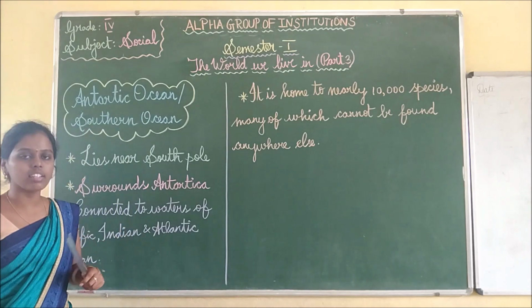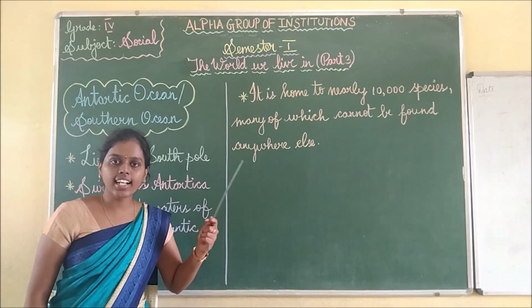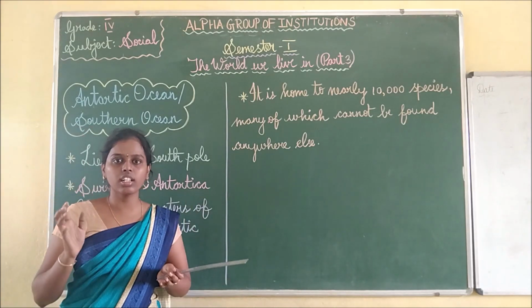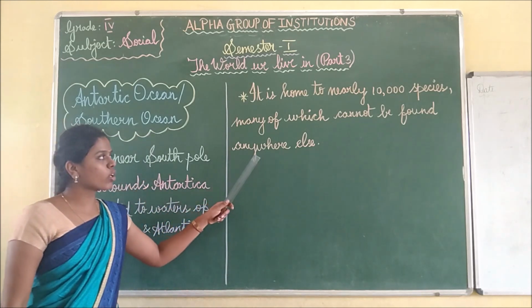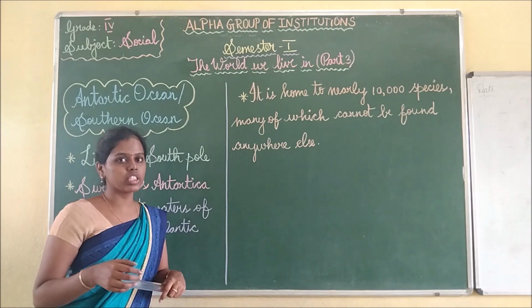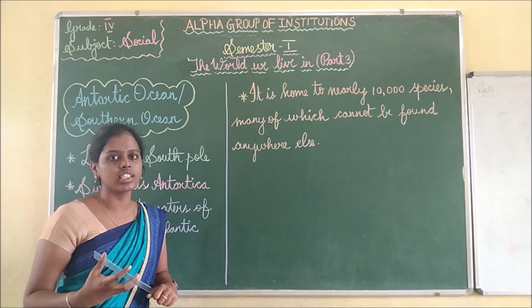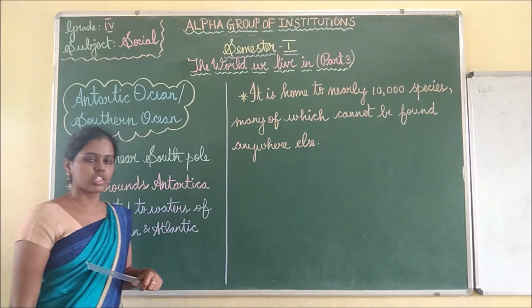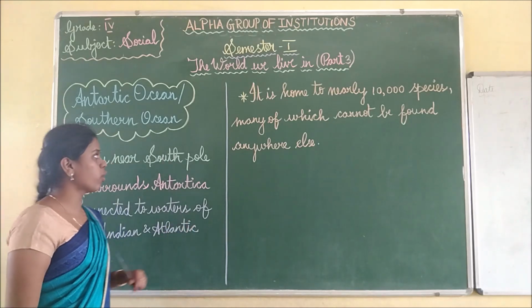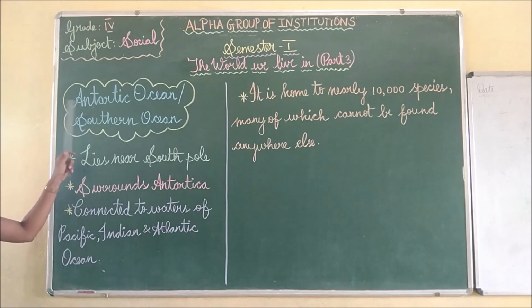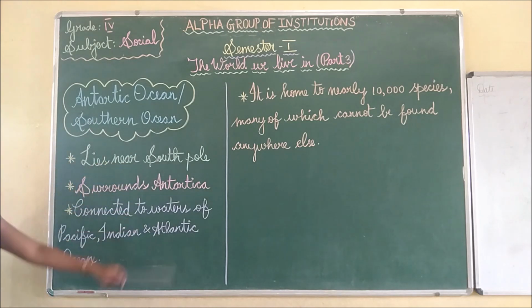Okay, we have seen that Antarctica is a unique continent and the Antarctic Ocean is also unique because more than 10,000 species are living here, most of which cannot be found anywhere else. So it is one of the unique features, no? So it is a unique ocean. So the Antarctic Ocean is also known as the Southern Ocean.